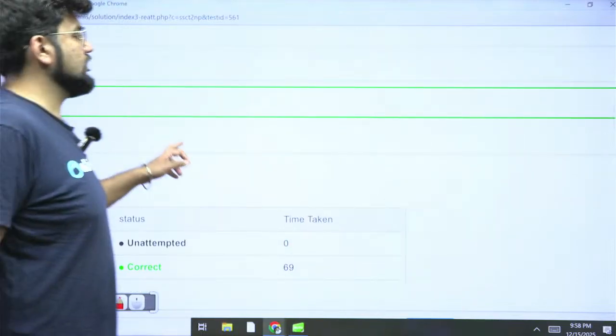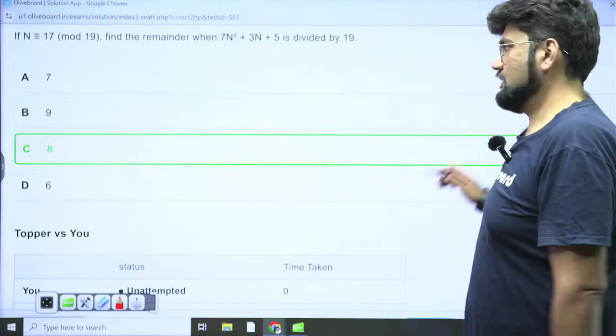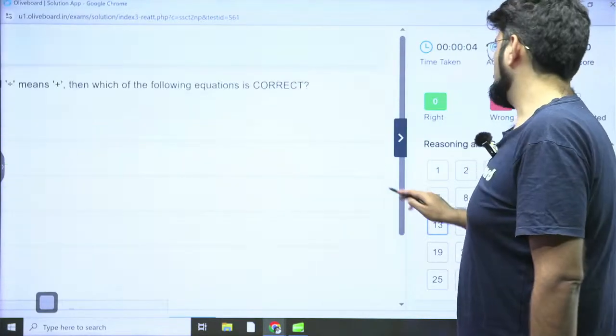You're taking 69 seconds, almost 70 seconds, probably because you don't know this concept. Otherwise, the calculation was quite easy. Right? Next.